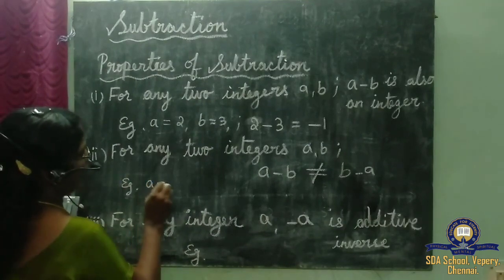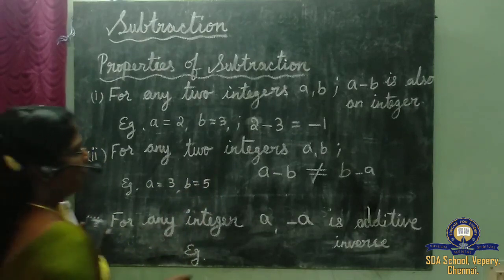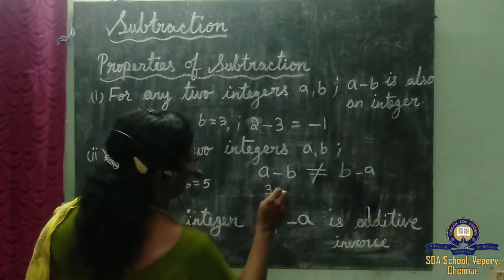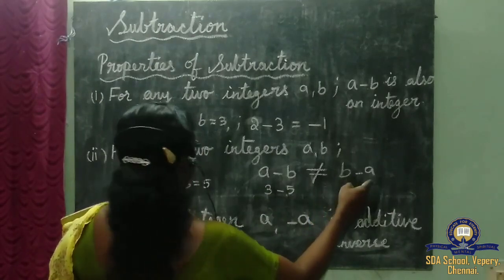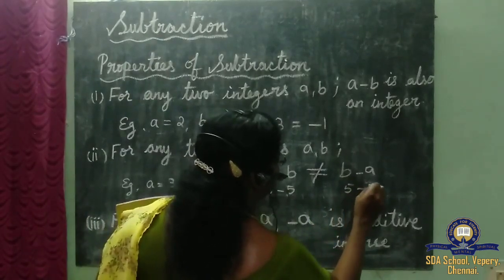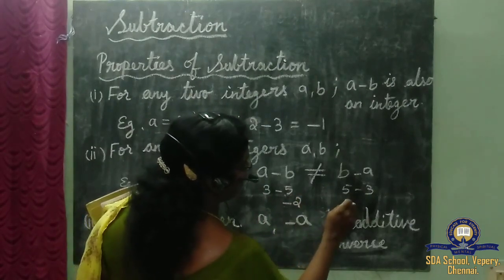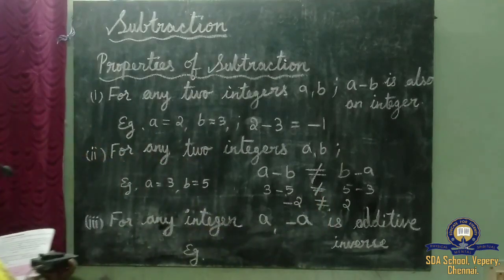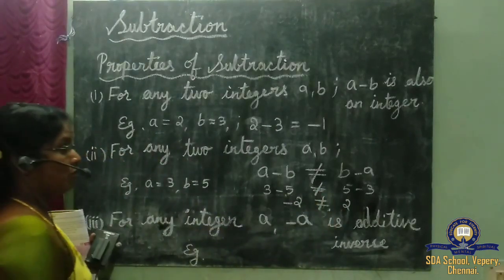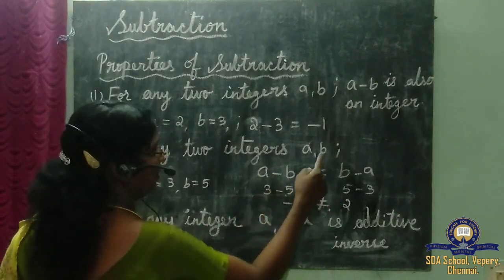Okay, let's take another value here. For example, a is equal to 3 and b is equal to 5. What is a minus b? 3 minus 5. And here what is b minus a? That is 5 minus 3. So here we get minus 2, but here we get plus 2, which is not equal. So we should not think always a minus b must be equal to b minus a.